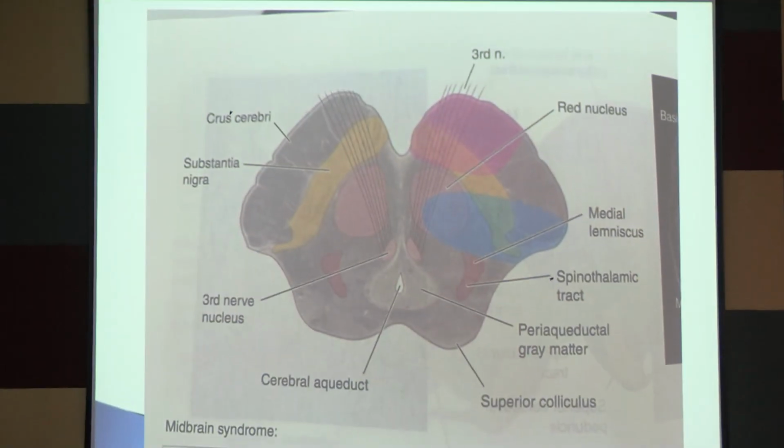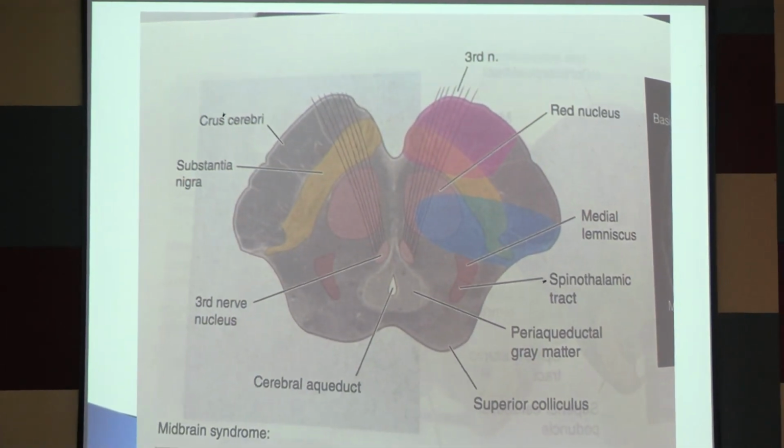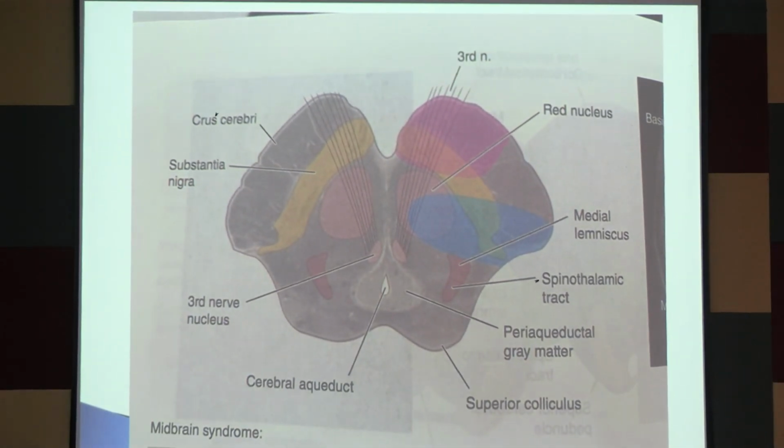So, this is another section, for the midbrain. There is the third nerve nucleus, the cerebral peduncle, and the red here is the red nucleus. The red nucleus is a part of the extrapyramidal system, and it goes by the rubrospinal tract. It affects the motor functions. The substantia nigra is there, and the neurotransmitter in the substantia nigra is dopamine.